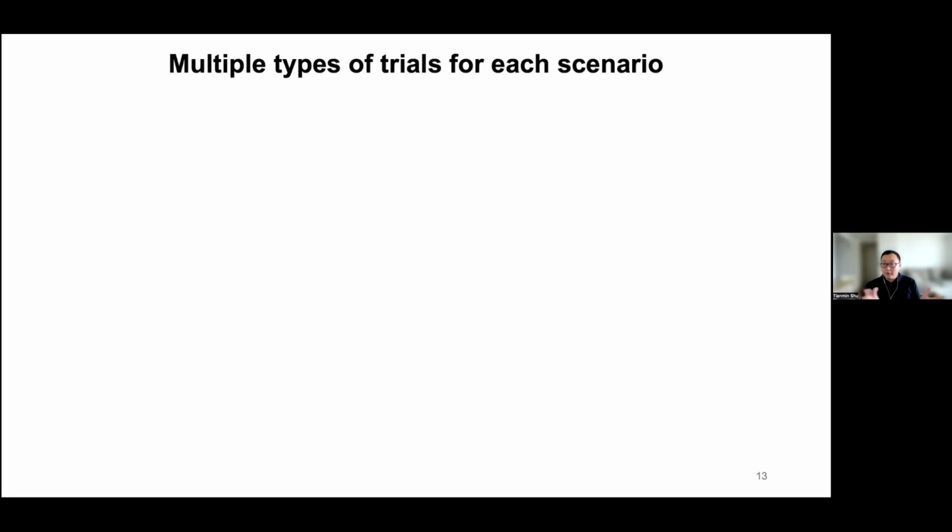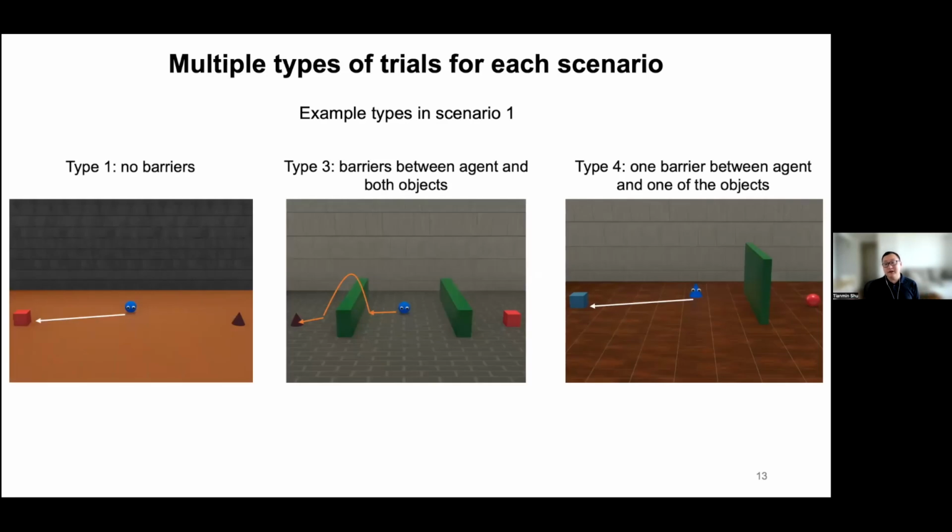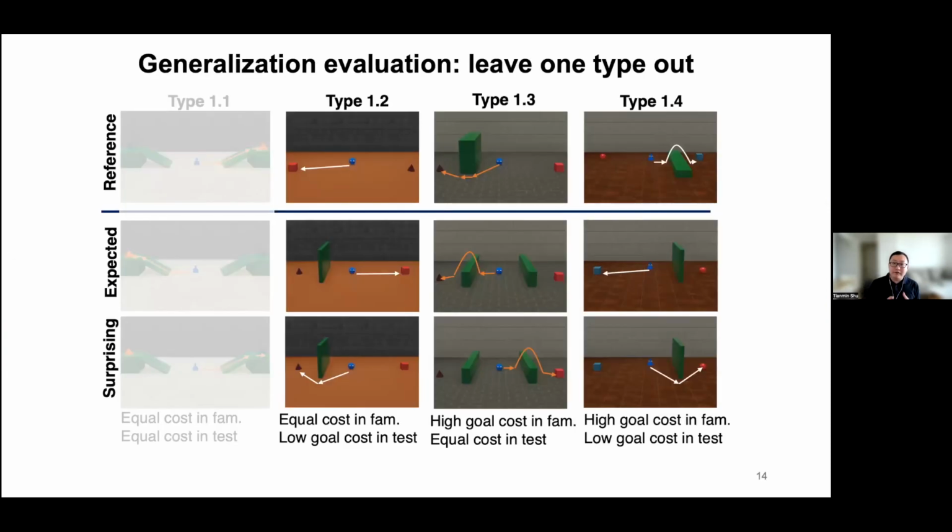More than that, for each scenario, we also have multiple types of trials. These different types of trials within the same scenario probe the same concept, but they are visually and structurally different. For instance, in scenario 1, we may have several subtypes like this. In these different types, we have different numbers of barriers between the agent and objects. This crucially allows us to evaluate the generalization capacity of an AI model, just like what Tao mentioned in his talk. For example, in this case, we can evaluate a model in this leave-one-type-out condition, where we test the model on this scene type.